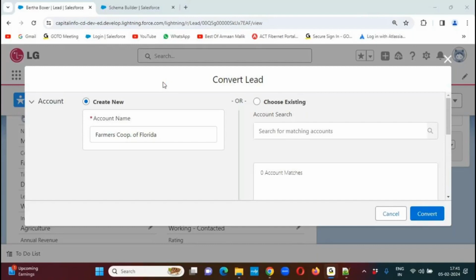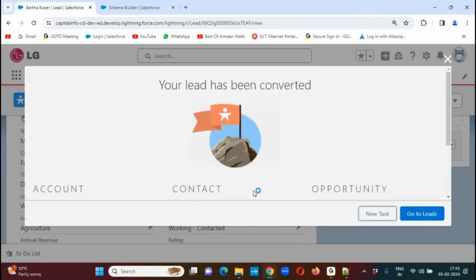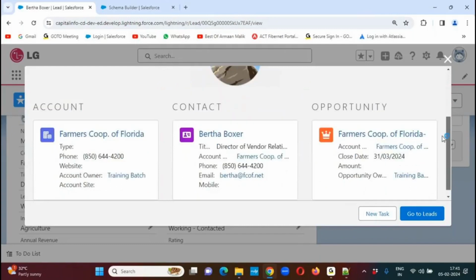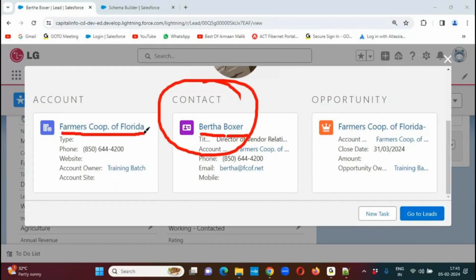Now let's click on the convert button here. Upon clicking the convert button, the lead record has been converted successfully. It is generating three records: an account, a contact, and an opportunity. With the lead first name and last name, it creates a contact record. With the lead company name, it creates an account, and with the same name, an opportunity record also.